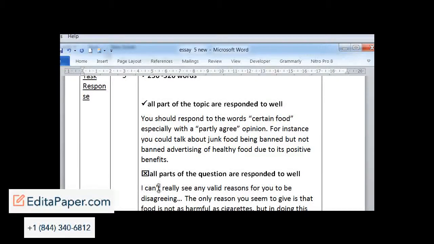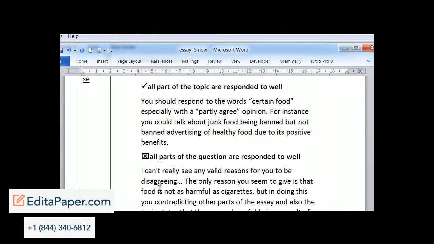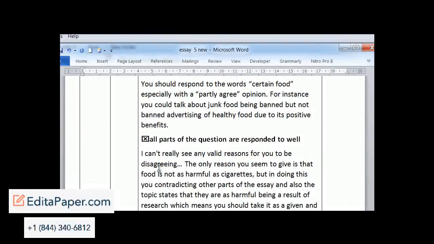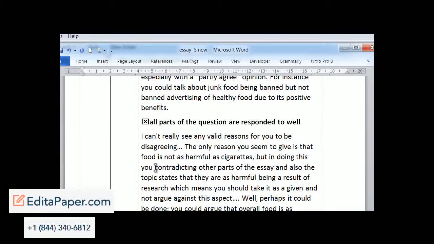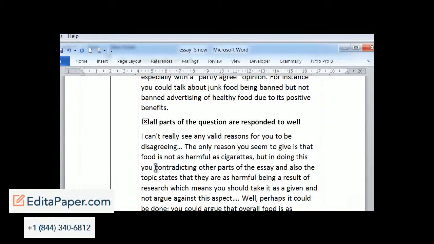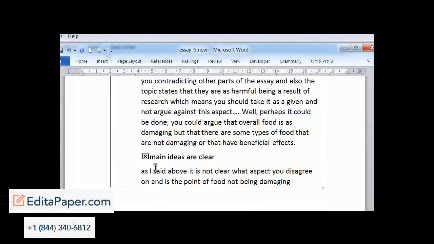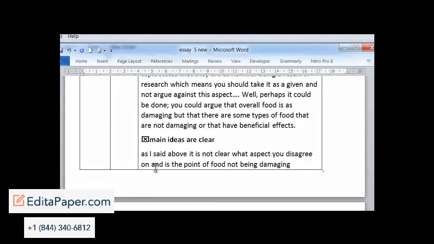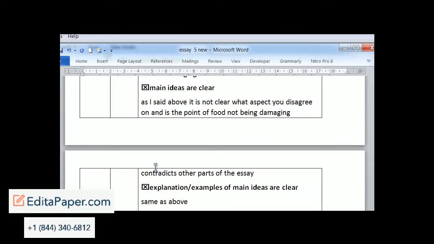and all words in the question. Well, the question is responded to. There's this partly agree. I just can't see any valid reasons to be disagreeing, which means that really you totally agree. Or you're saying you disagree somewhere, but I can't see a valid reason for it. So in this case, you can't get to 6. Main ideas are clear, not really because of the contradiction.